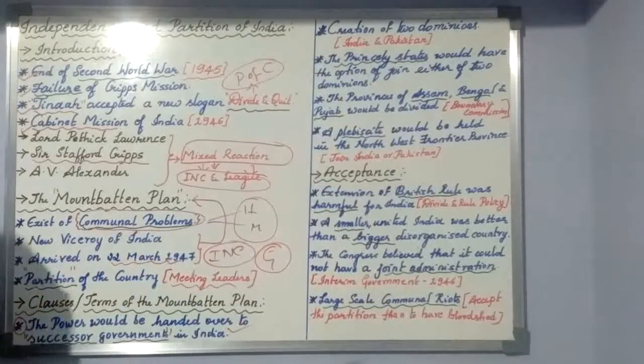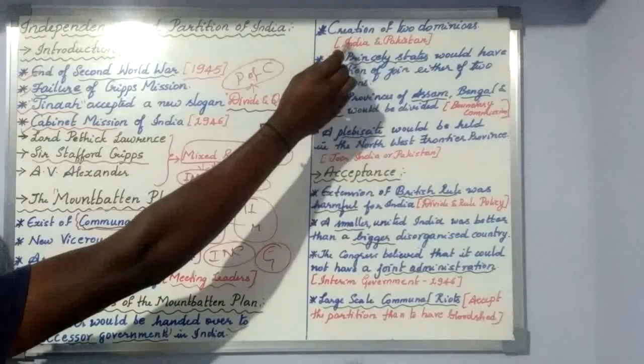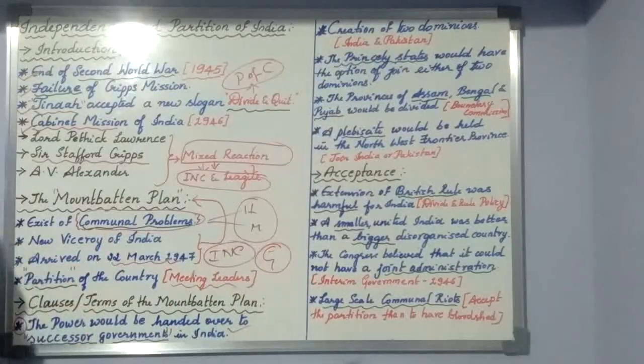The second thing is creation of two domains. From 1947 onwards, India will be divided into two separate countries. One will be called India, and another will be called Pakistan. This is the second demand which was made.